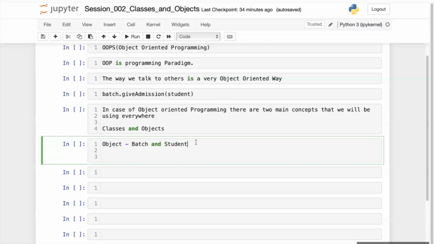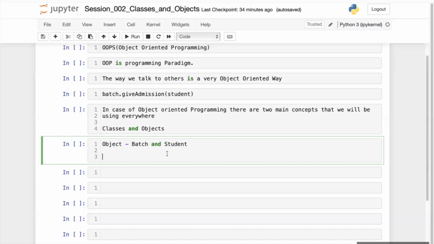If I'm thinking of an e-learning solution of a company, let's say AI Ki Pathshala is an e-learning company, and if I'm thinking from a common mindset, common understanding, an e-learning company has a lot of batches, and each batch has a lot of students. So see, object batch and object student. There are multiple batches. It is not necessary that there is only one batch. There can be multiple batches, and in each batch there can be many students. You get this?